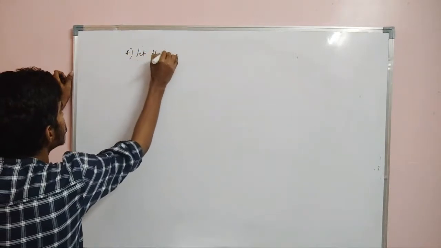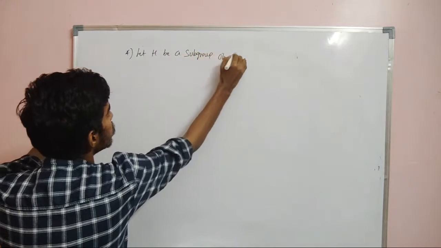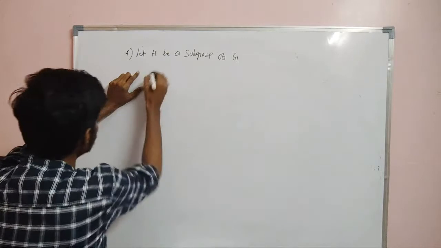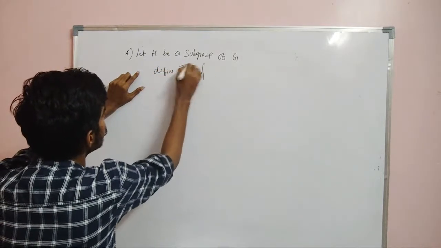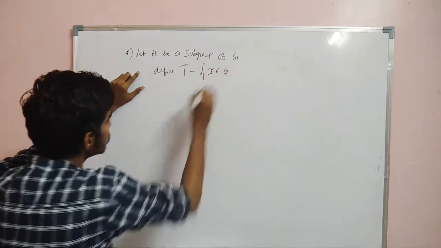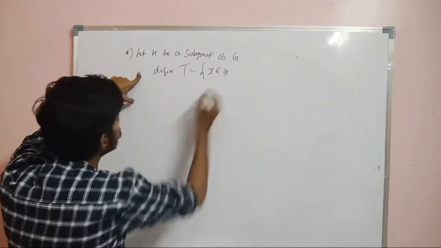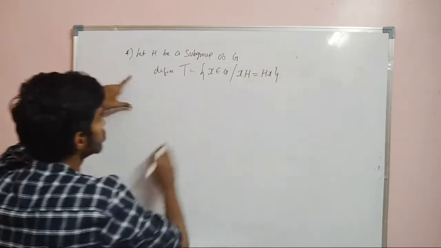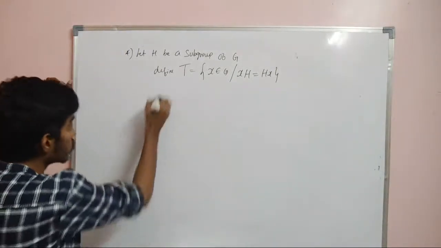Let H be a subgroup of G. Define T as the set of all x in G such that xH equals Hx.